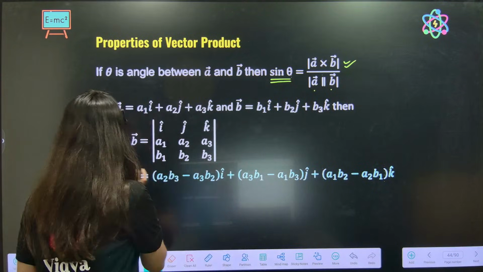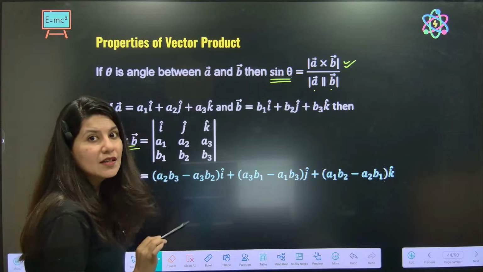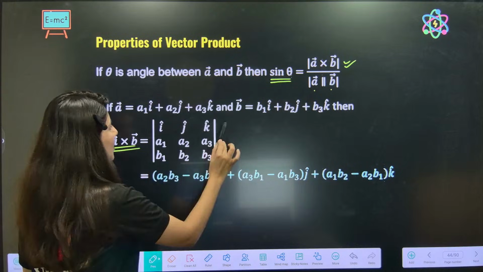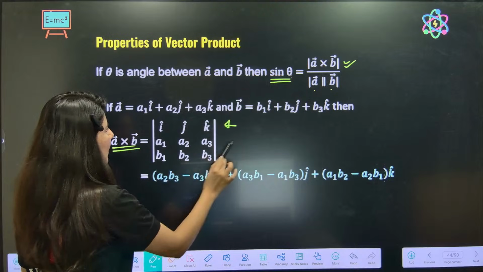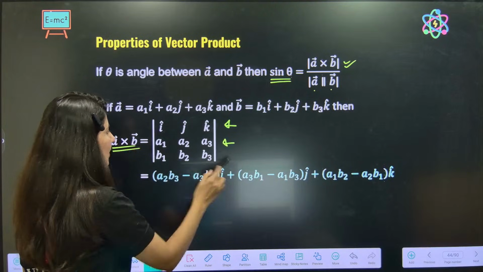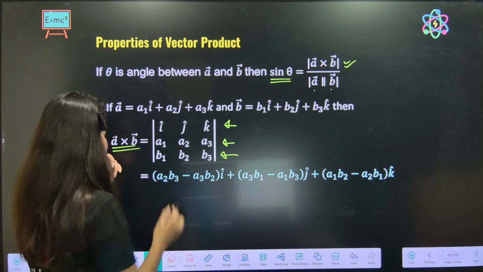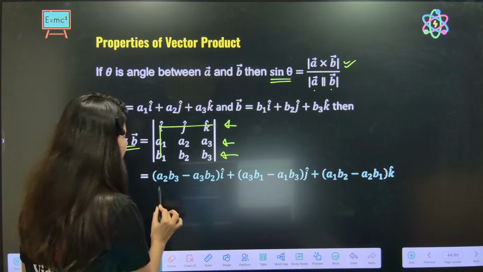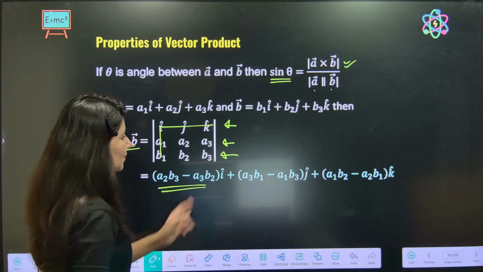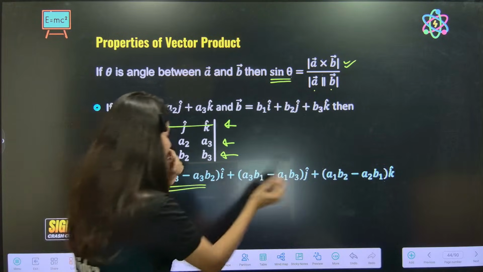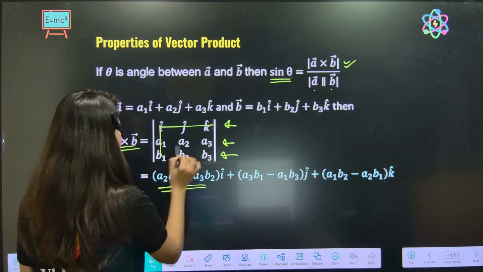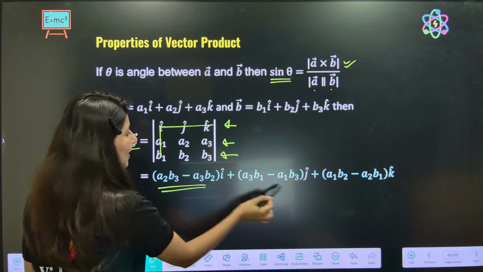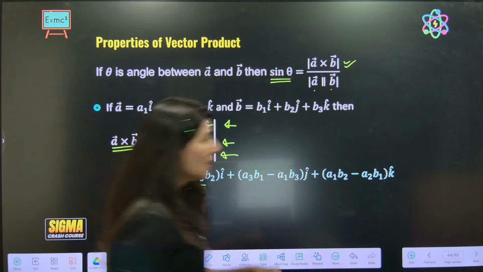First row will be I, J, K, second row A1, A2, A3, third row B1, B2, B3. I cap gets multiplied with A2 B3 minus A3 B2. Then it will be minus J cap, so A1 B3 minus B1 A3, and you adjust the minus sign like that.